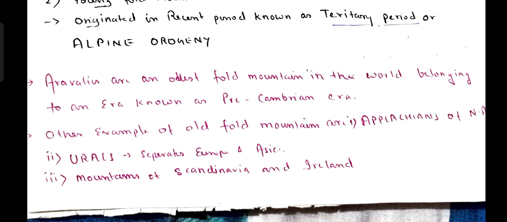Next point, Appalachians. The other examples of old fold mountains are the Appalachians of North America.